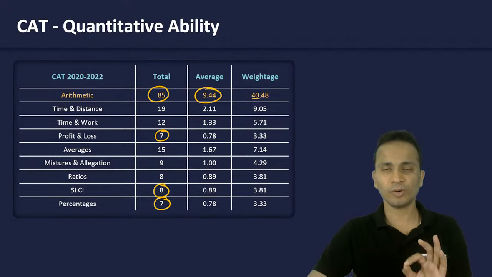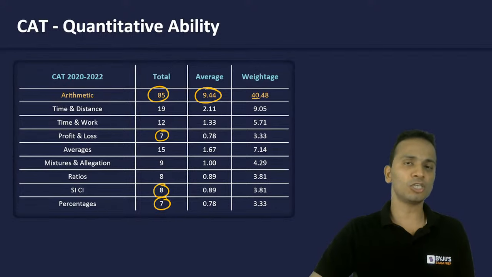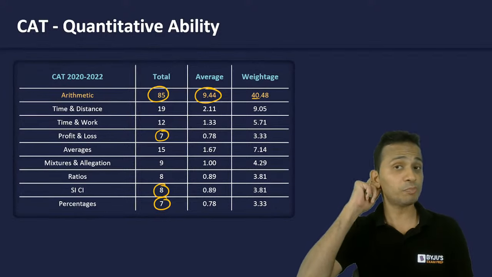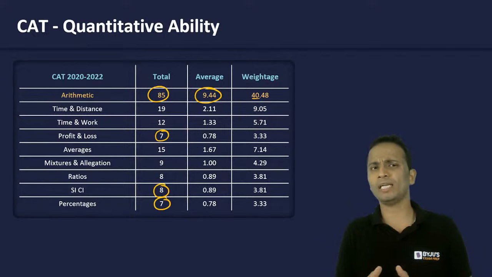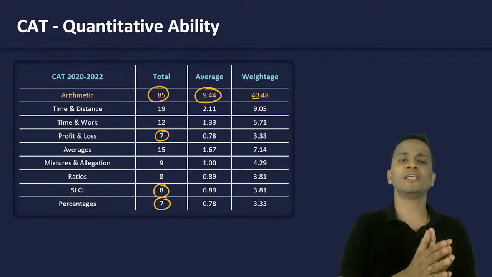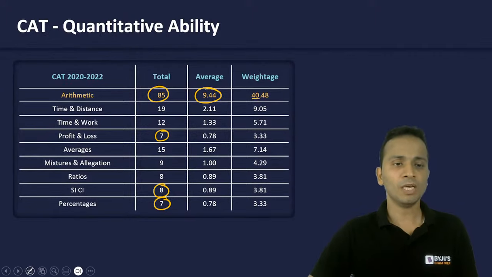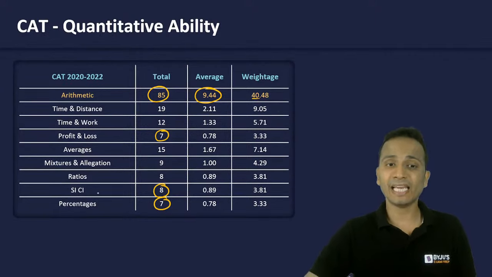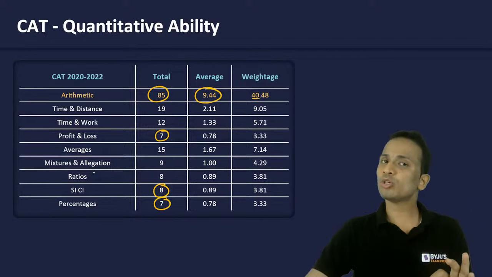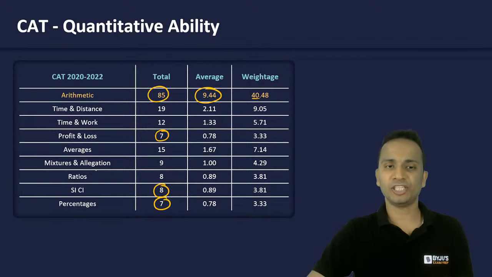So percentages is not the only topic. If you finish percentages, you will also understand its applications in simple interest, compound interest, and profit and loss.